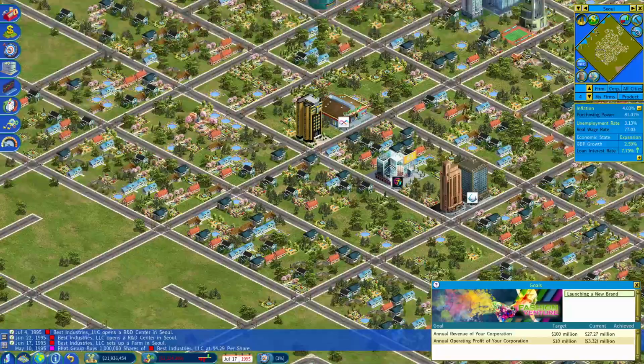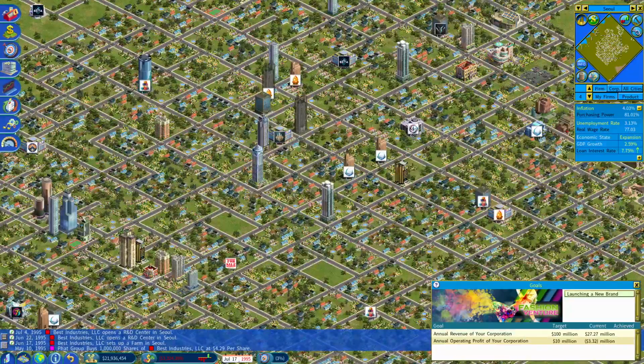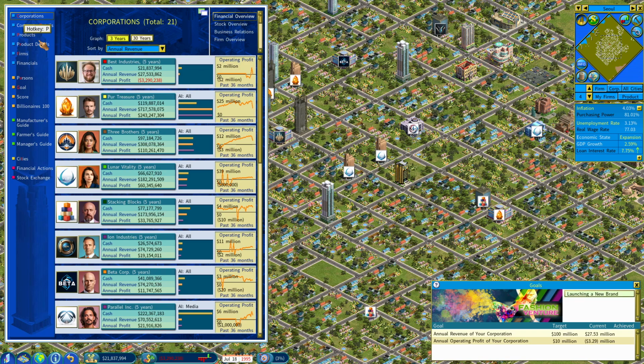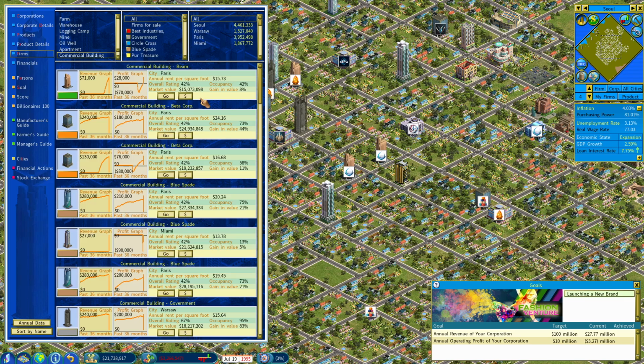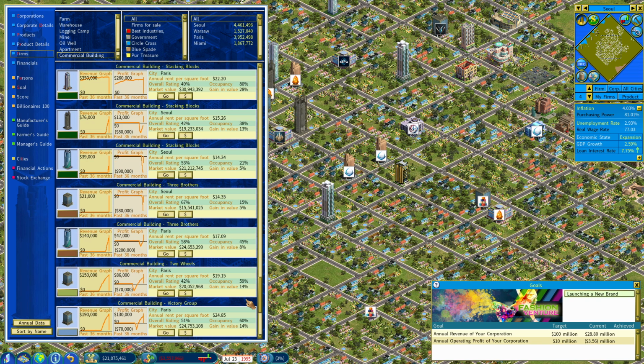Maybe buy some property. How do we look up occupancy rate in a city? I'm not actually sure about that. It's in apartments or commercial buildings. If you see 100% occupancy everywhere, that would suggest there's not enough places to live, right?